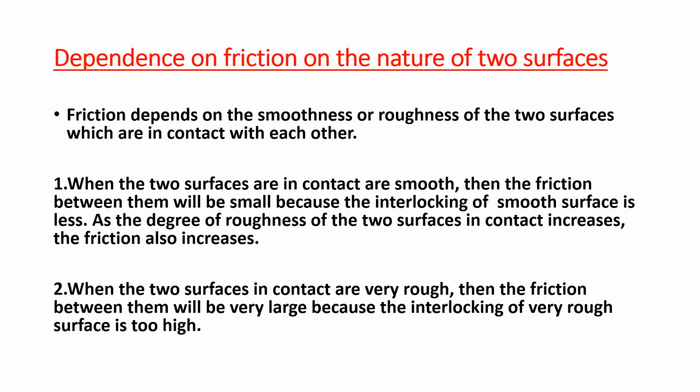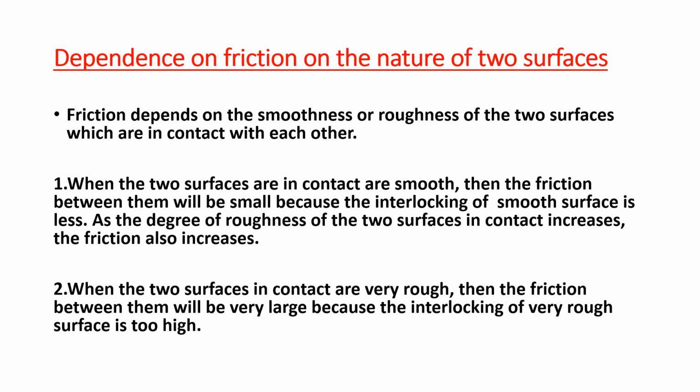Now see the dependence of friction on the nature of two surfaces. What we already told is friction depends on a material's properties such as roughness, that is how clean the surfaces are, and other factors. First, friction depends on the smoothness or roughness of the two surfaces which are in contact with each other.